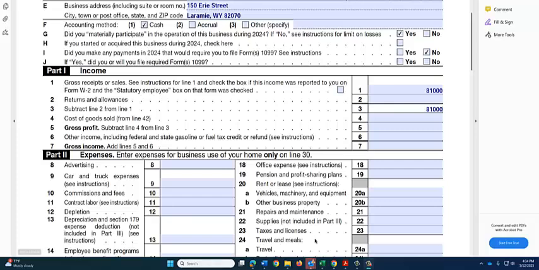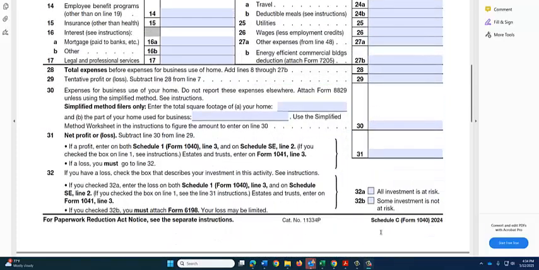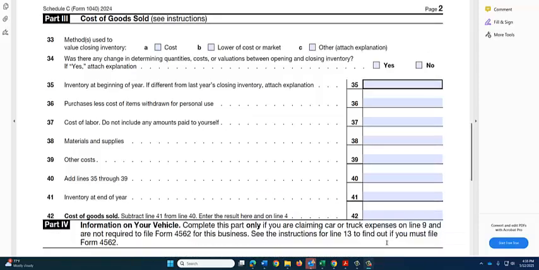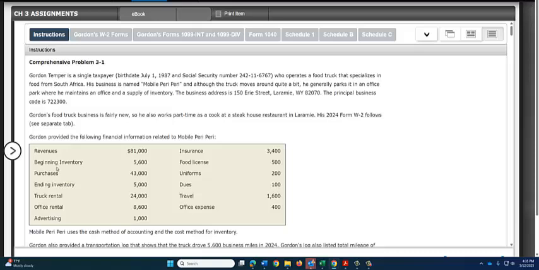And that calculation is shown here on page 2, starting with line 35. So 35 asks for the beginning inventory, which is $5,600. The purchases are $43,000, and the ending inventory is $5,000.